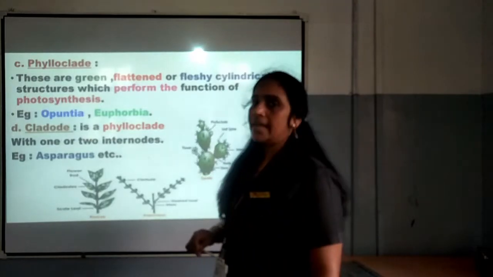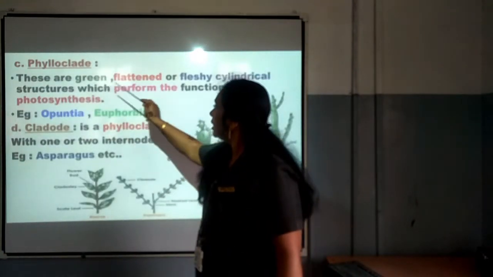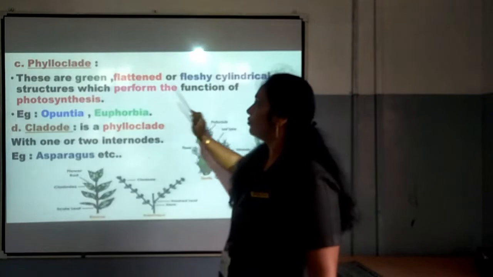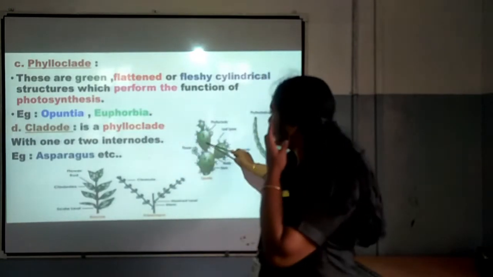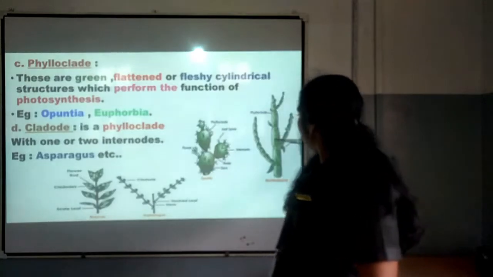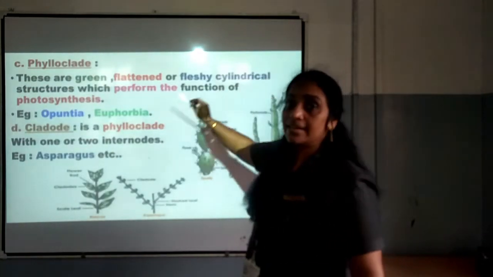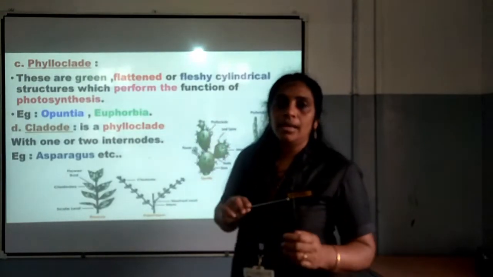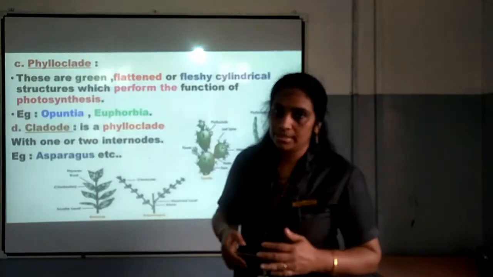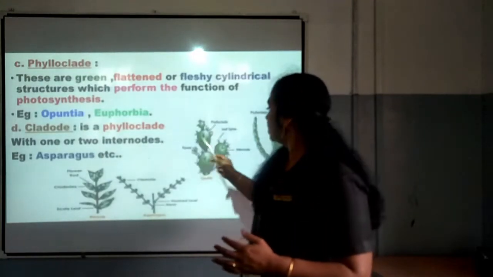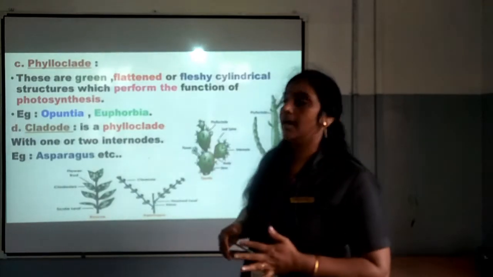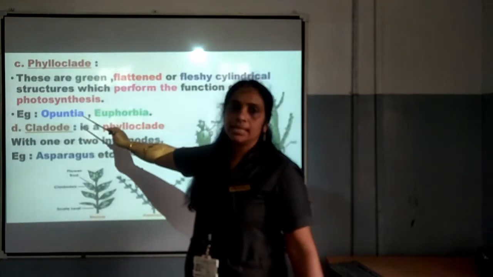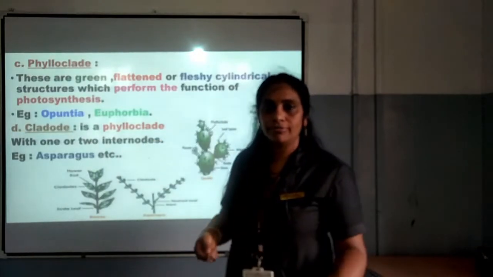C is phylloclade. These are green, flattened or fleshy cylindrical structures which perform the function of photosynthesis. These are green in color, and that is why they are able to perform photosynthesis. They can prepare their own food, and these plants we can see in the desert area. The examples are Opuntia and Euphorbia. Opuntia is a cactus, Euphorbia is another type of cactus.